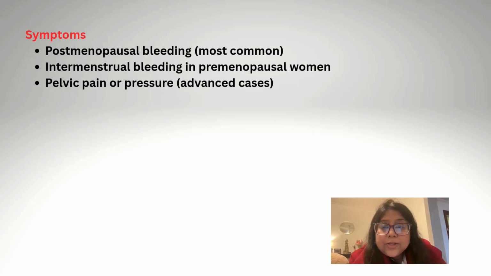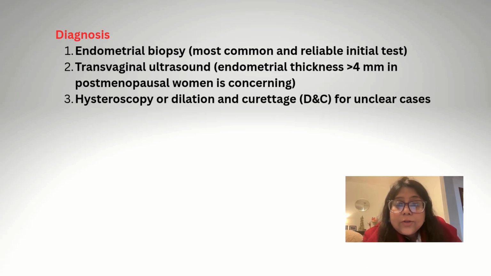Patients usually present with the symptom of postmenopausal bleeding. They can also present with intermenstrual bleeding in premenopausal women, and pelvic pain or pressure in advanced cases. For diagnosis, endometrial biopsy is the most common and reliable initial test. Transvaginal ultrasound, if endometrial thickness is more than 4 mm in postmenopausal women, is concerning. Hysteroscopy or dilatation and curettage is done for unclear cases.